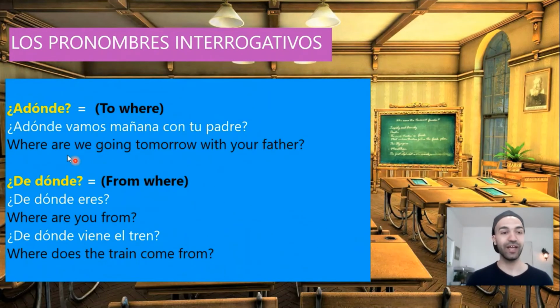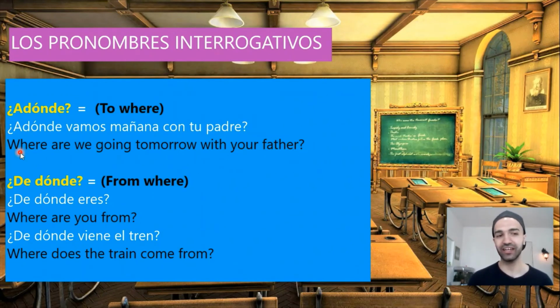And finally, we have a dónde and de dónde. A dónde, it means to where, the destination where we go. De dónde, it means from where. In English, it's enough to say where, but in Spanish, we say a dónde, de dónde. To where, from where. For example, ¿a dónde vamos mañana con tu padre? Where are we going tomorrow with your father?